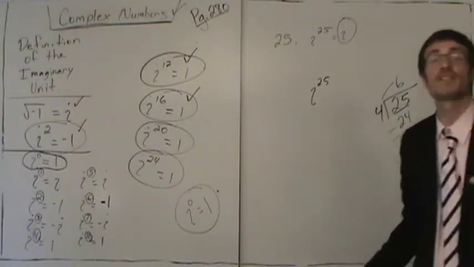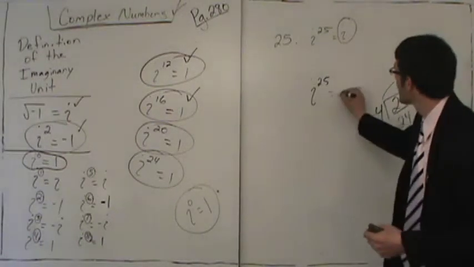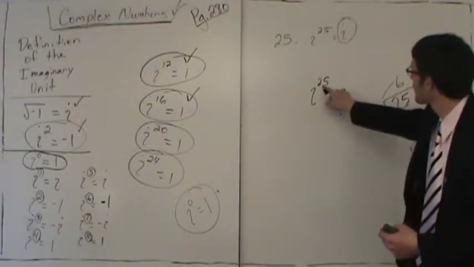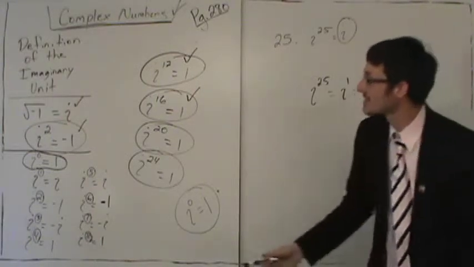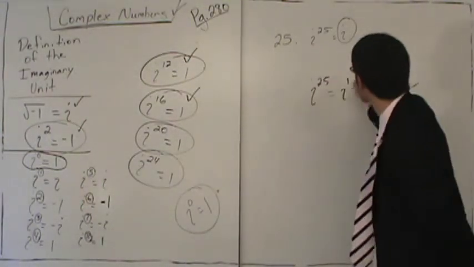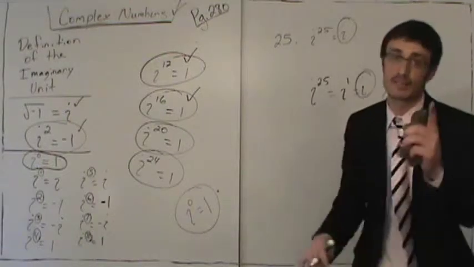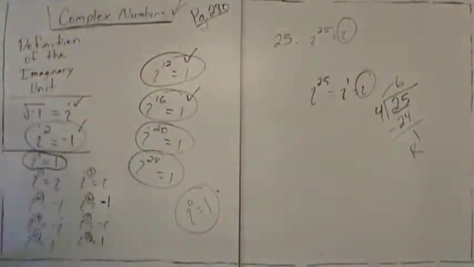So we're going to take the 25 out of there and replace it with the remainder. So i to the 25th becomes i to the 1st, and we see that i to the 1st power is just i. So our answer is i. So there you go. This is how you do powers of i.